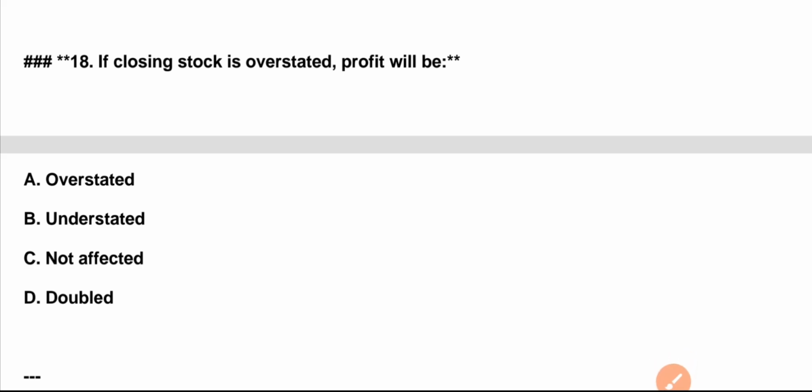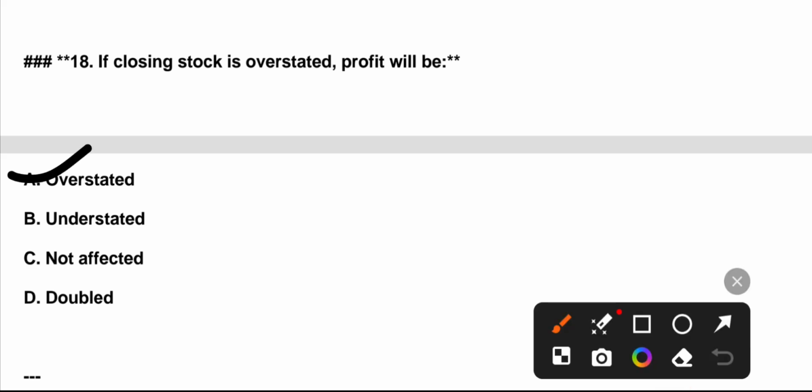Question number 18. If closing stock is overstated, profit will be: A. Overstated. B. Understated. C. Not affected. D. Doubled. Correct answer is option A.